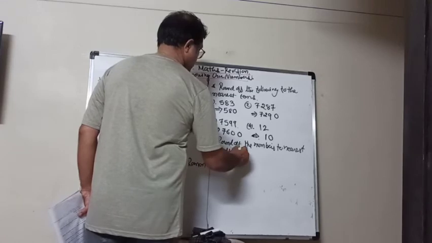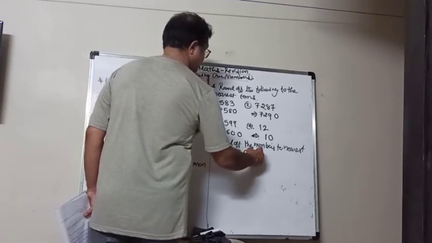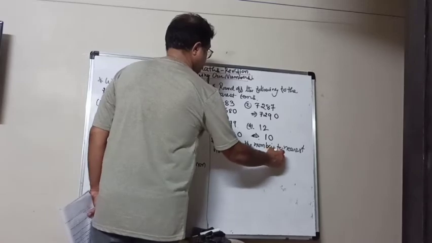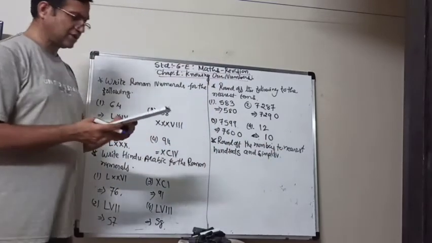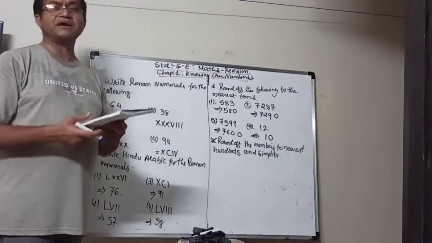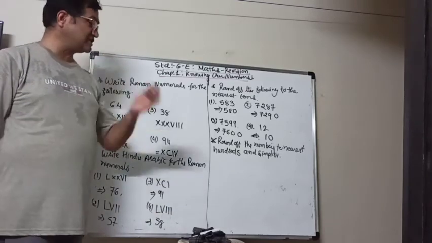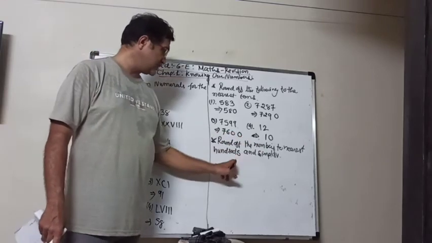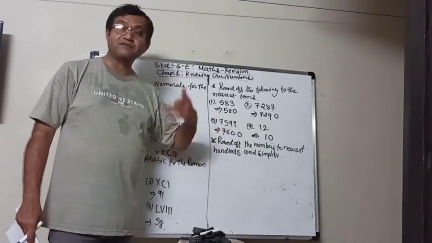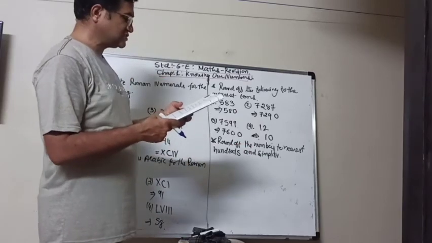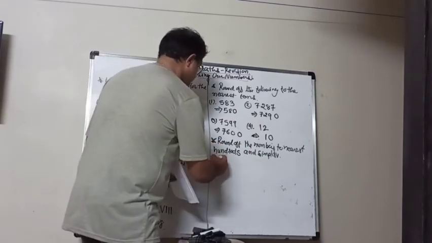Nearest hundreds and simplify. It means here we have some additions or multiplications given. And first we have to write down the numbers in the nearest hundreds and then we have to do the necessary addition or subtraction or whatever is there.